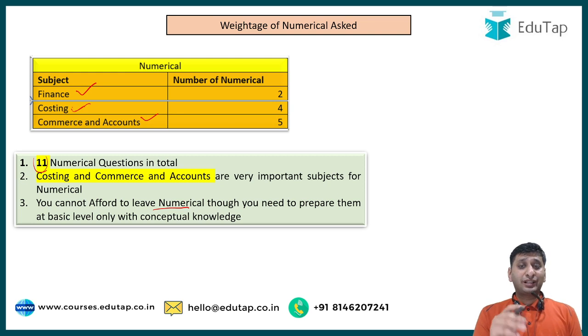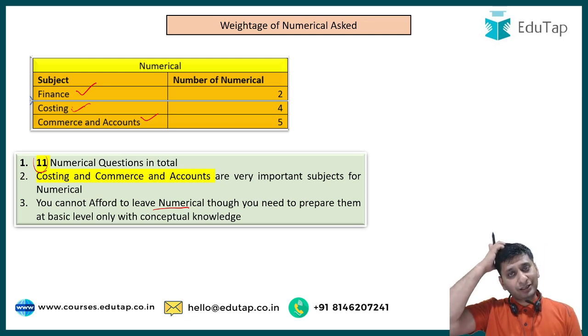I'm not saying next year there would again be 11 numericals or 5 numericals or 15 numericals, but try to understand you are preparing from every angle. Irrespective of what is in store next year, you should understand that this exam cannot be prepared without preparing for numericals. And when I say preparing for numericals, it doesn't mean that you have to solve some big numerical, you have to practice some thousand numericals. No, just do the basics. Just do the basic numericals and practice them a lot, maybe 5 or 6 of each type, and that shall be sufficient.